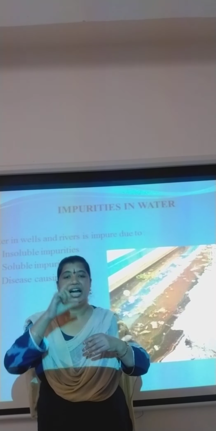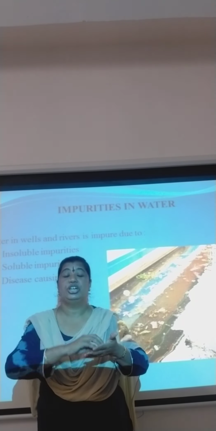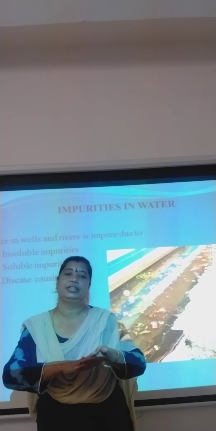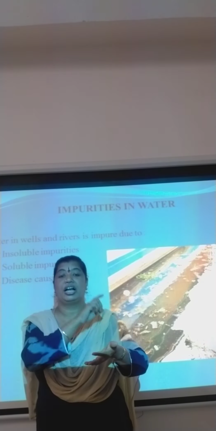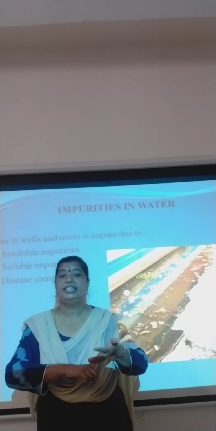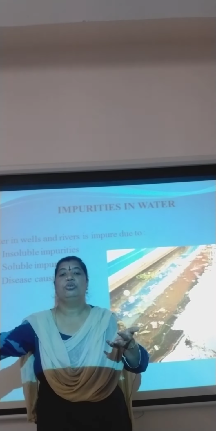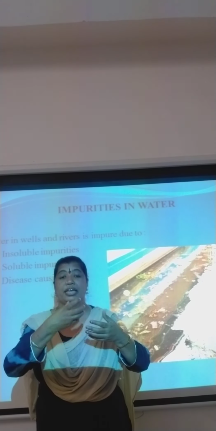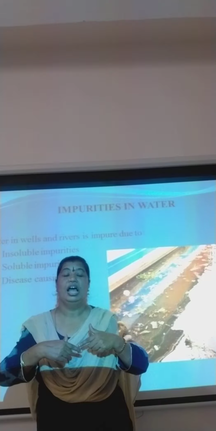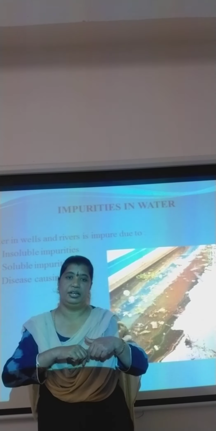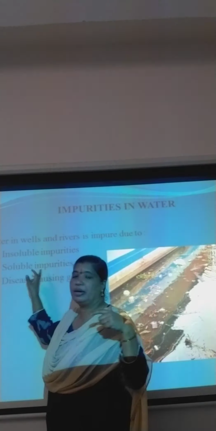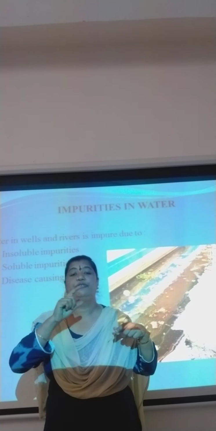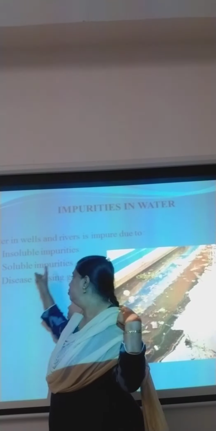Some impurities which are soluble in water are not good for our health, like chemicals coming from factories. Certain chemicals are thrown as waste in the water, mix in the water and cause water pollution. Those substances mixing with the water form the soluble impurities.